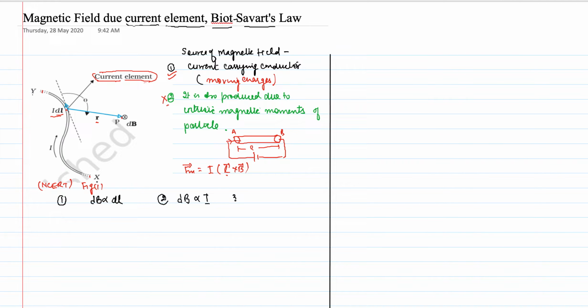Number three, they observed the small magnetic field produced by this current element is directly proportional to sine theta. I will explain it.